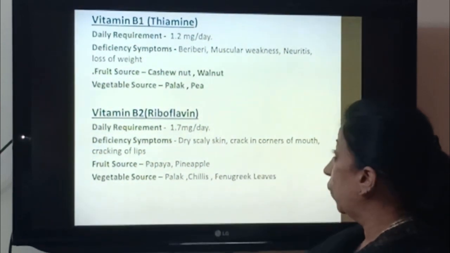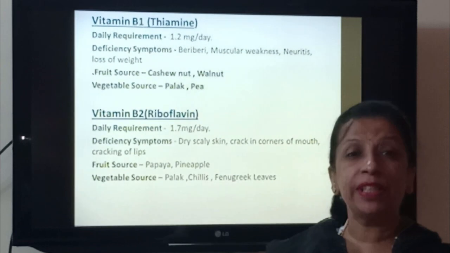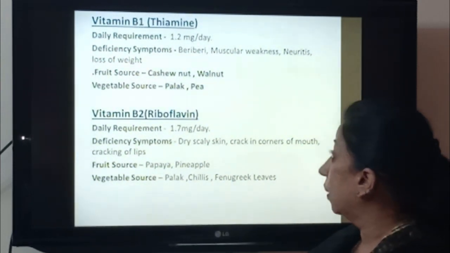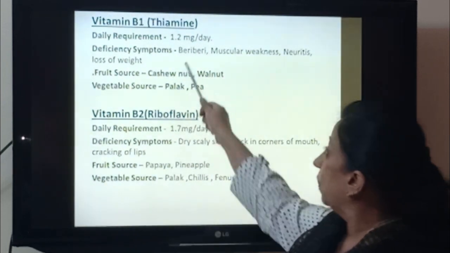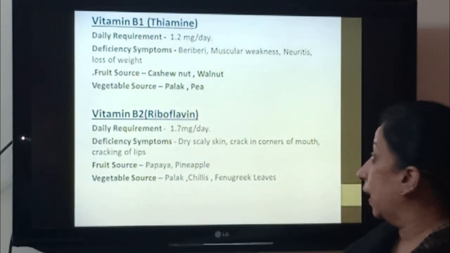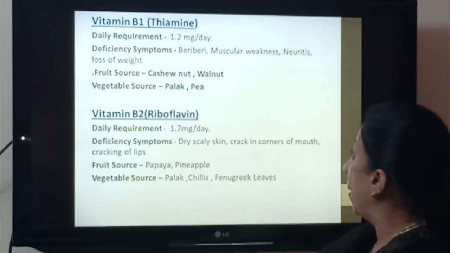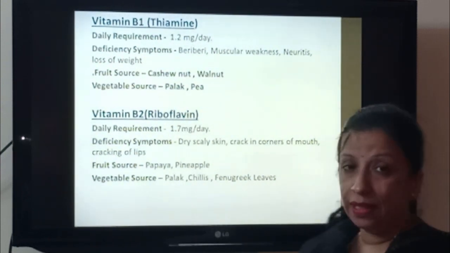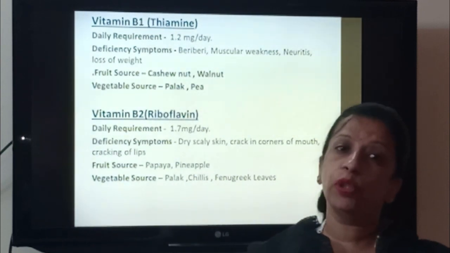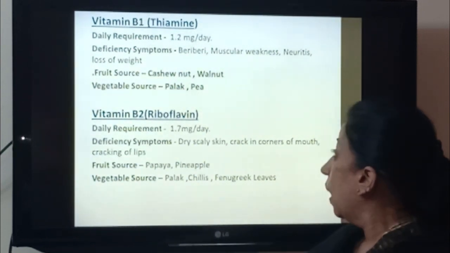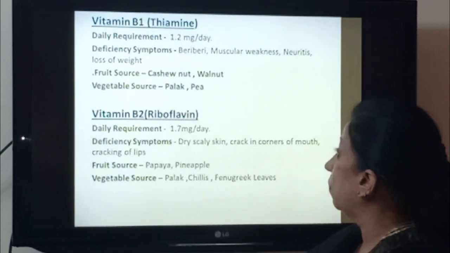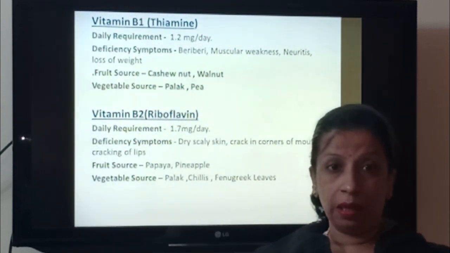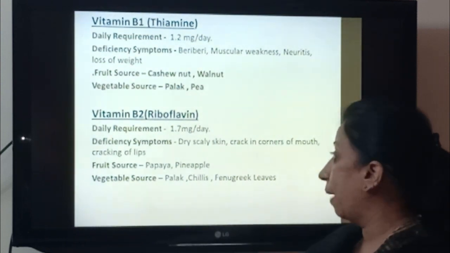The next vitamin which we are going to start is vitamin B1, also known as thiamine. The daily requirement of that vitamin is 1.2 mg per day, and the deficiency disease is beriberi. You can feel your muscles growing weak, and neuritis, another important deficiency, is that you will start losing your weight. The fruit sources from which we get vitamin B1 are cashew nut and walnut. Vegetable sources are palak, that is green leafy vegetables, and pea.